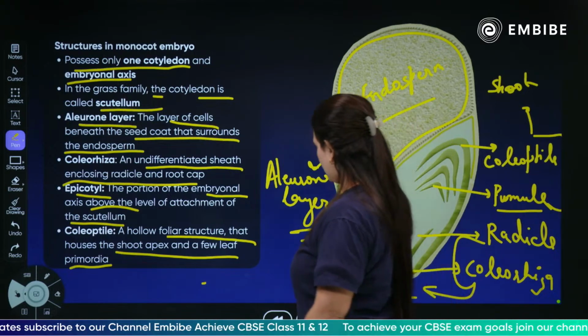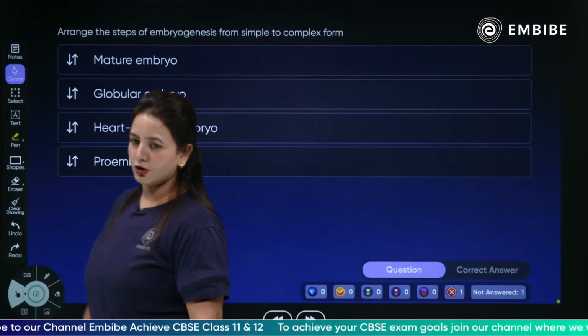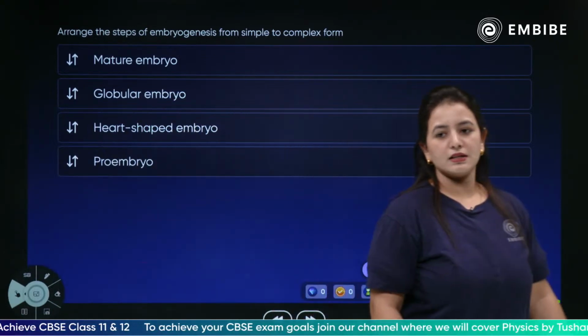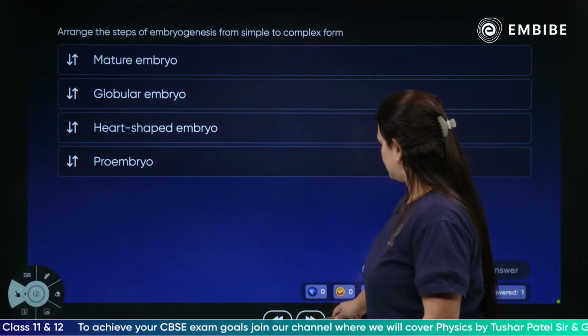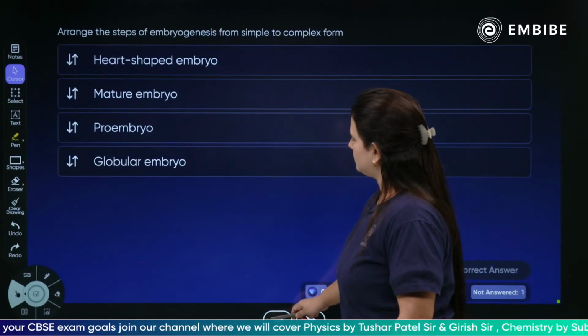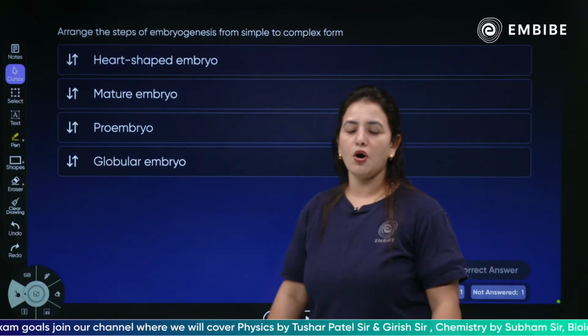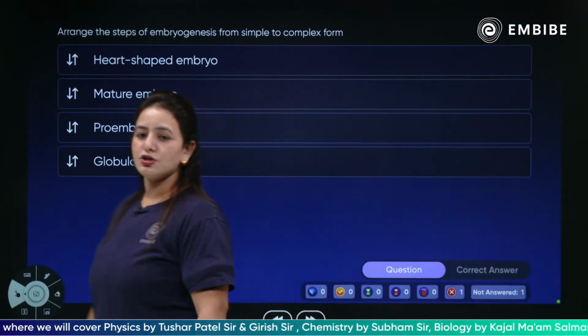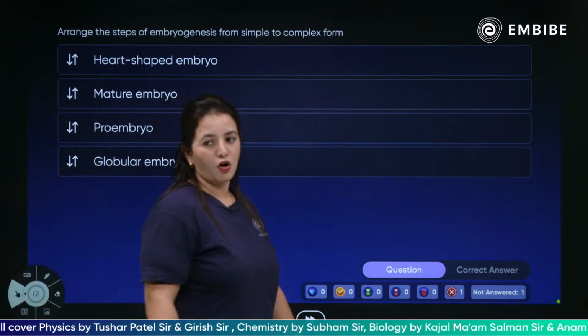This is about the monocot embryo. Next we have a question for you again. Now you can answer that. Arrange the steps of embryogenesis from simple to complex form.